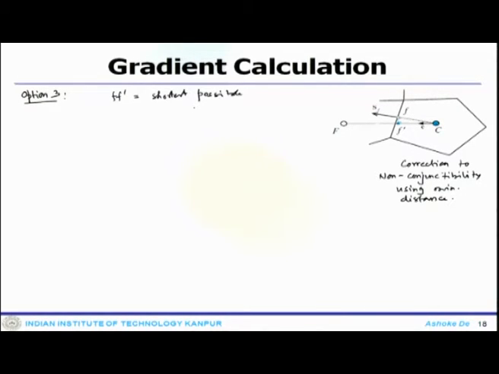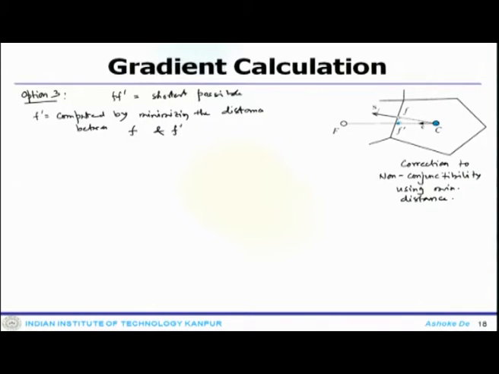So, in this case f prime is now computed by minimizing the distance between f and f prime.